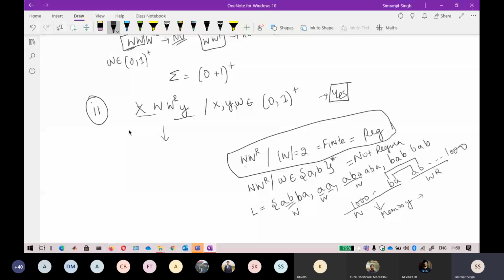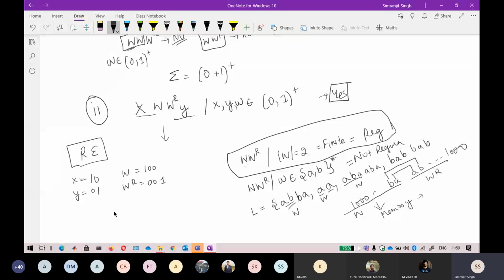So how can I write a regular expression? Just see the strings here. Suppose I take a string like this, because it is 1 0, at least one string will be there. So for x I have taken 1 0, for y I have taken 0 1, for W I have taken 1 0 0, and for WR I have taken 0 0 1, which is the reversal of it.